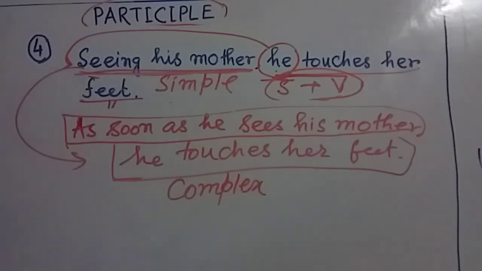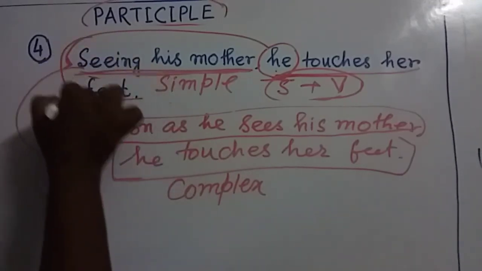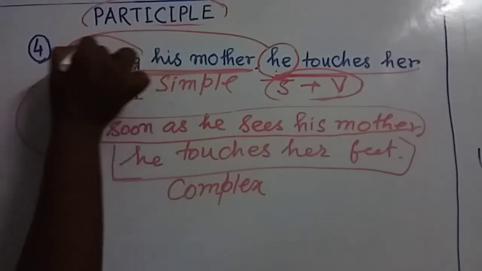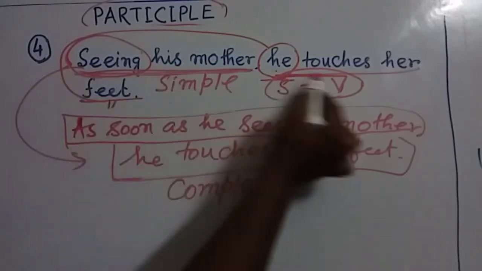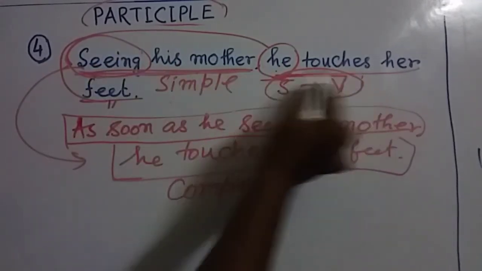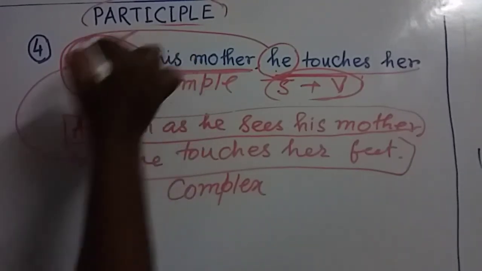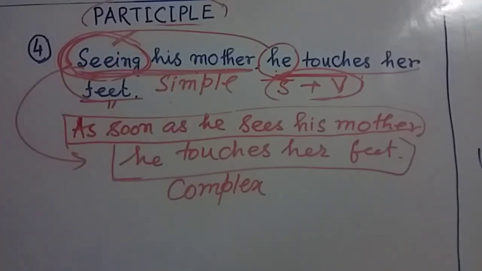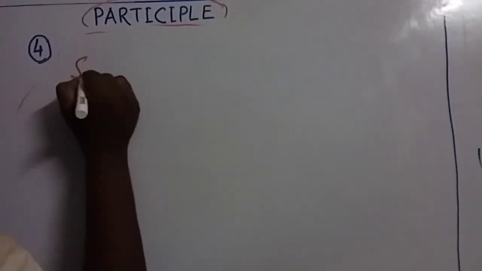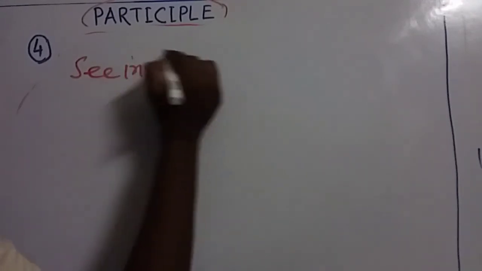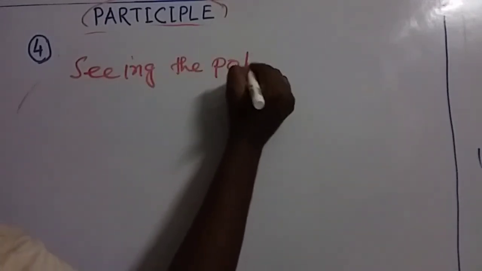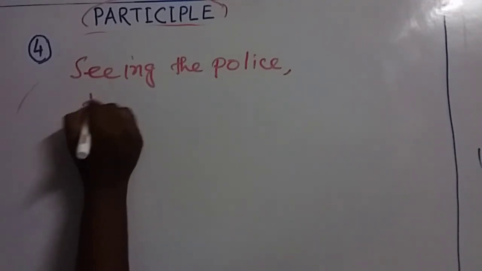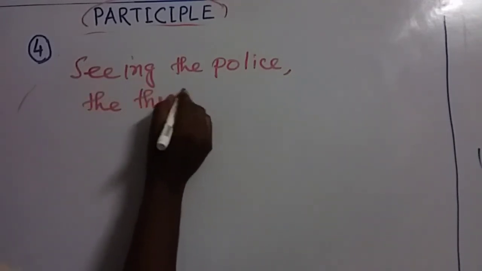My dear friends, here one thing we should remember: for the first action we use present participle. Look at these parts: seeing his mother, he touches her feet. So at first this action takes place. So for the first action we use present participle. I am giving you another example, it will be clear to you. Let's look at this example, friends. Seeing the police, the thief ran away.